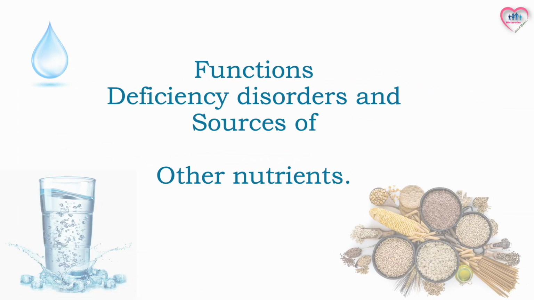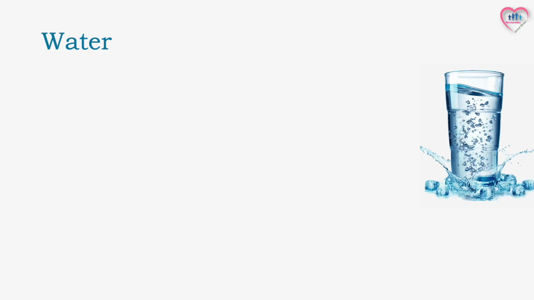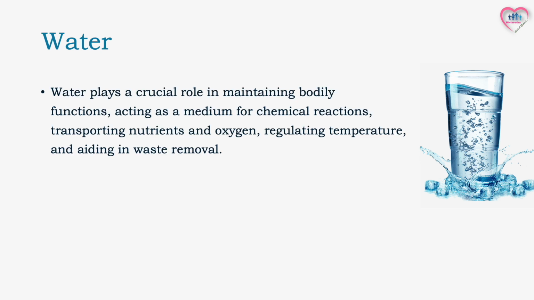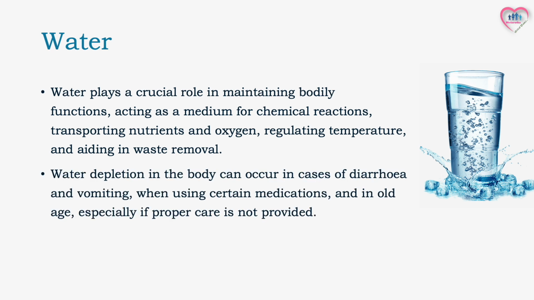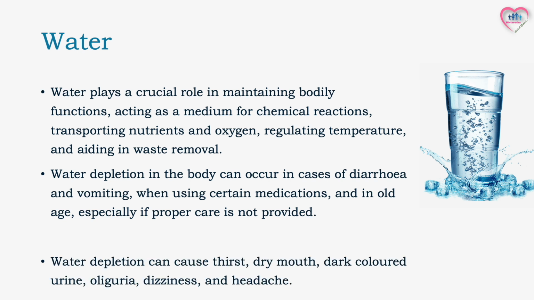Lastly, we will discuss the functions, deficiency disorders and sources of other nutrients, water and dietary fiber. Water plays a crucial role in maintaining bodily functions, acting as a medium for chemical reactions, transporting nutrients and oxygen, regulating temperature, and aiding in waste removal. Water depletion in the body can occur in cases of diarrhea and vomiting, when using certain medications, and in old age, especially if proper care is not provided. Water depletion can cause thirst, dry mouth, dark-colored urine, oliguria, dizziness, and headache.